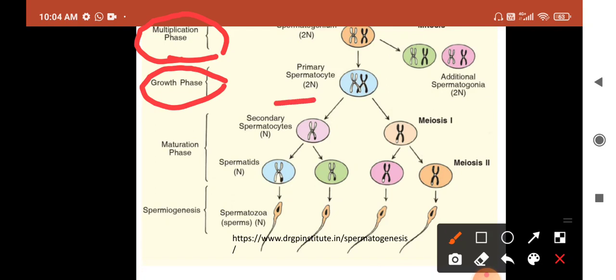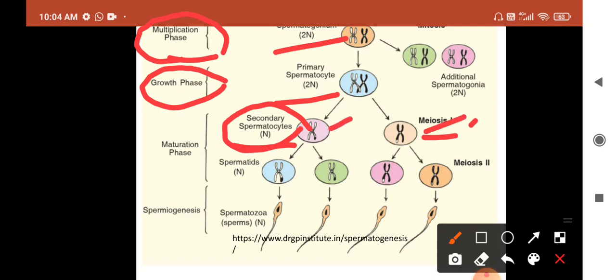This is the primary spermatocyte. Both spermatogonia and the spermatocytes are in diploid state only. But after the growth phase, in the maturation phase, the first meiosis division occurs. As a result of meiosis 1, as it is the reduction division, the chromosome number will become haploid. This cell is known as a secondary spermatocyte. One primary spermatocyte forms the two secondary haploid spermatocytes.